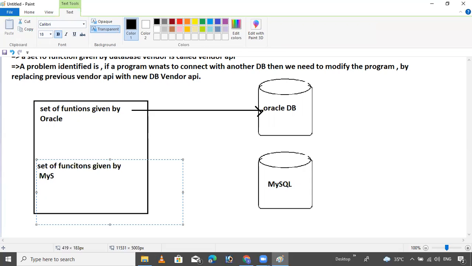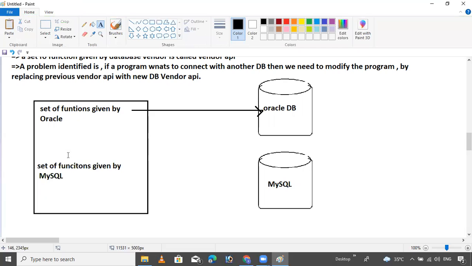Then you can interact with it. But here it is not possible directly. You should cross over, then you can connect with this. We lose the connection with the Oracle database, then we use this connection. This is the drawback identified by some people.